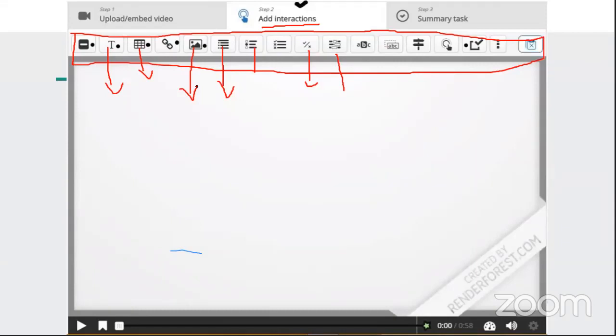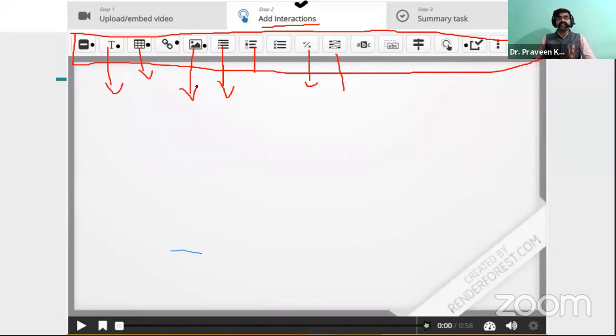So that's why we are saying that the H5P interactive video is very much useful for the teachers, because it creates an effective way of communication. So that is the one thing you should know about that.